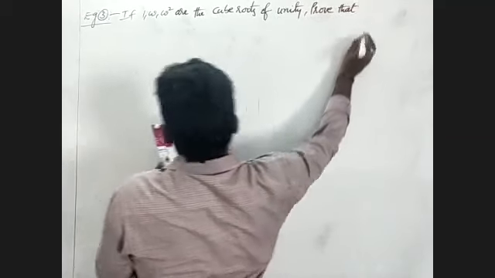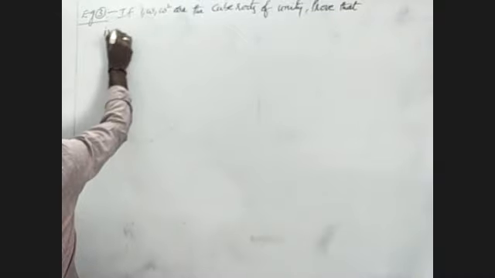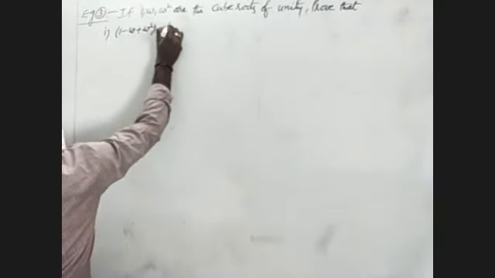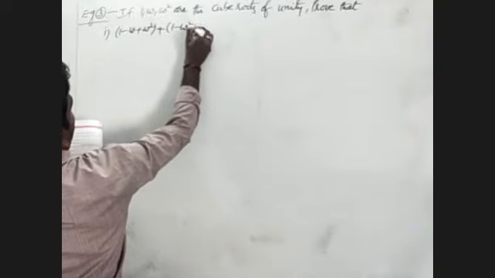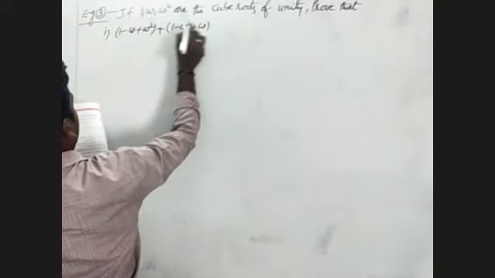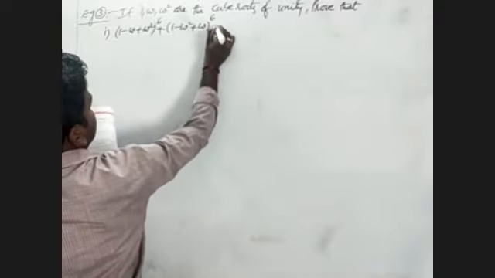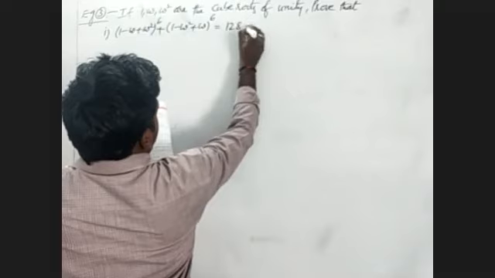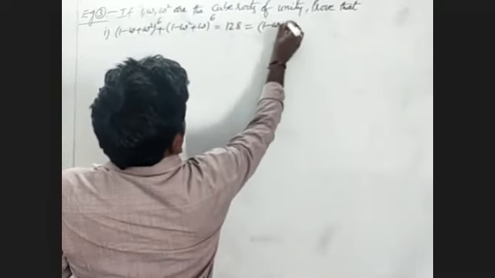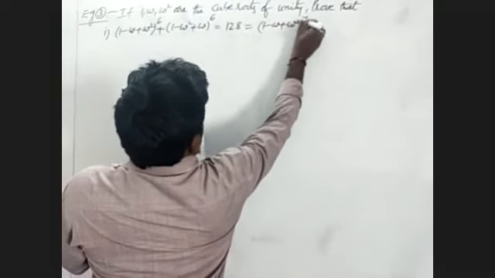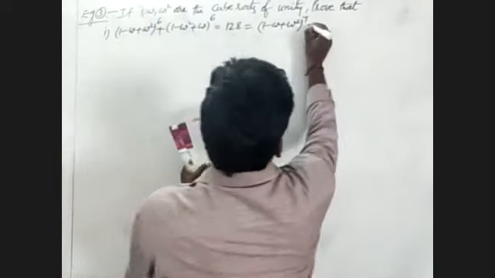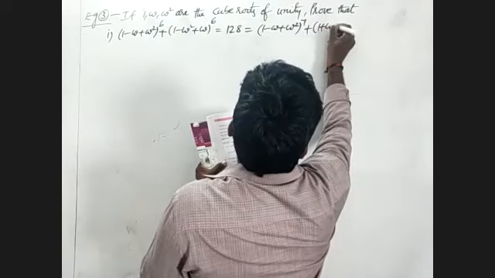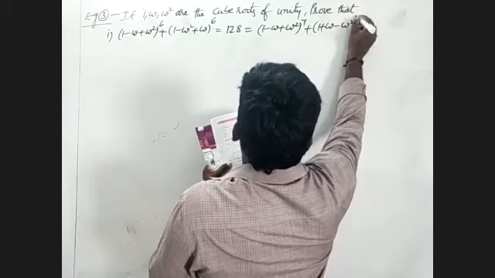that the first one is (1 minus omega plus omega square) whole power 6 plus (1 minus omega square plus omega) whole power 6 is equal to 128, which is equal to (1 minus omega plus omega square) whole power 7 plus (1 plus omega minus omega square) whole power 7.